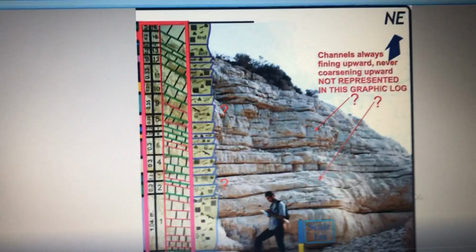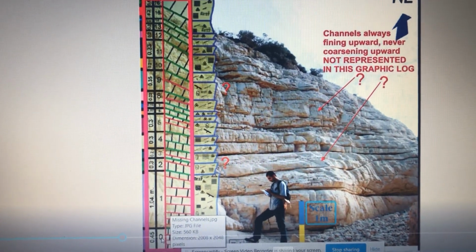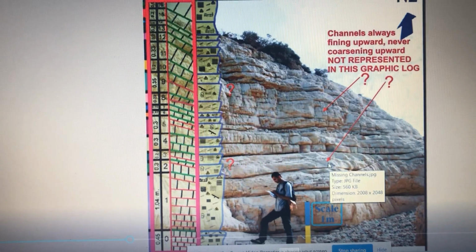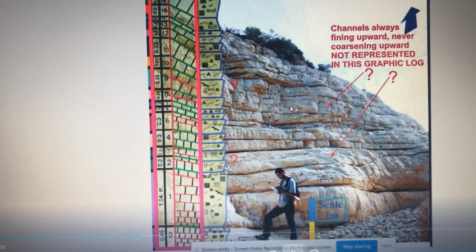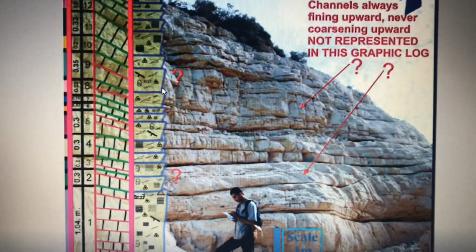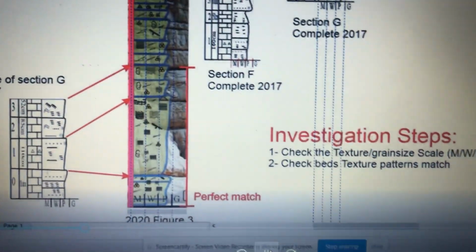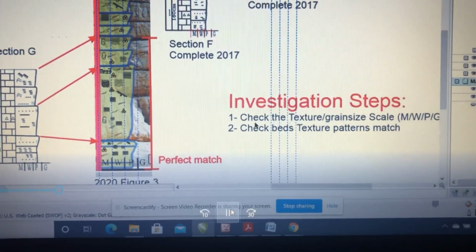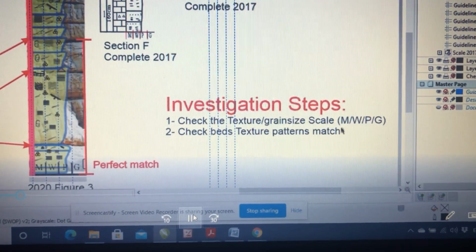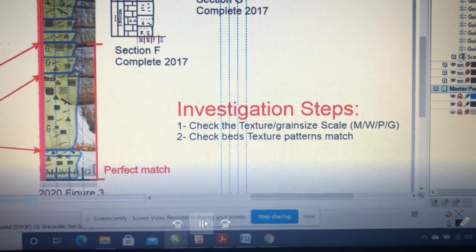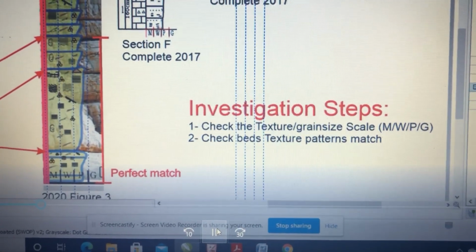Okay, now this is the graphic log 2020. They put it on an outcrop, which has nothing to do with it. It has 2 channels, and the channel is supposed to be represented by fining upward rather than coarsening upward cycles. So the investigation now, first step, is to check the texture grain size scale, which is mudstone, wackestone, packstone, grainstone, and then check whether the texture pattern matches.